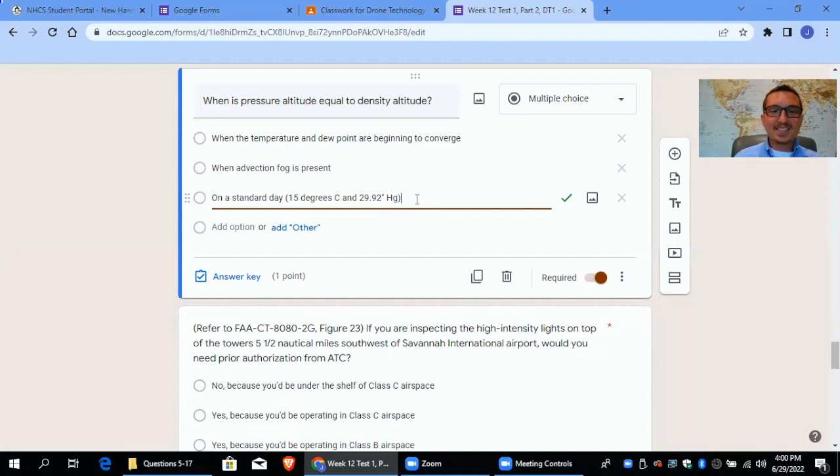I can tell you where I live in the summertime, 15 degrees Celsius is not the standard temperature even at night, but whatever. So the standard day for the FAA, or for taking this test, is going to be 15 degrees Celsius and 29.92 Hg. That's talking about your pressure, the pressure of the atmosphere. So that's what drones are typically made for, that kind of temperature and pressure, standard day. So that's what that means. Just write it down on a flashcard and memorize it.